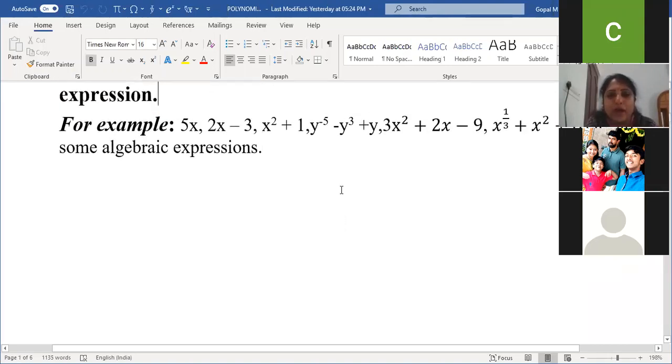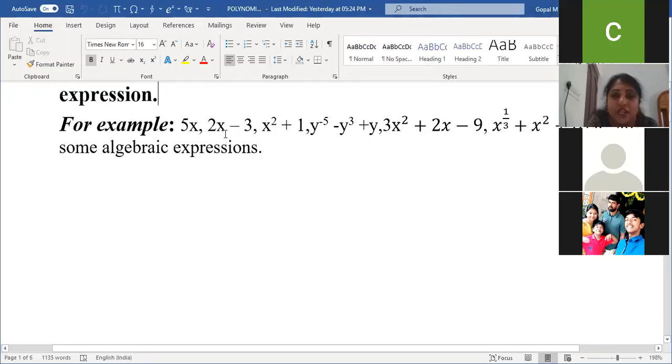Negative. No, Charan. You just observe in this algebraic expression. One more thing we have learned in a previous class: the degree of the algebraic expression. Am I clear, children? So what is the degree of the first term? 1. Very good.